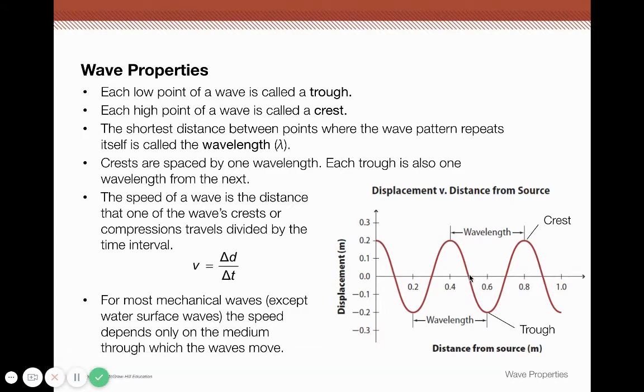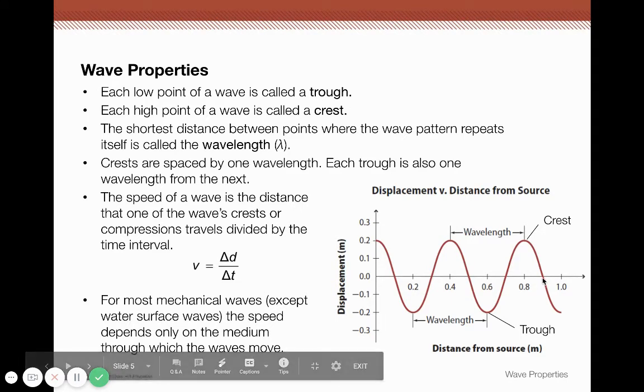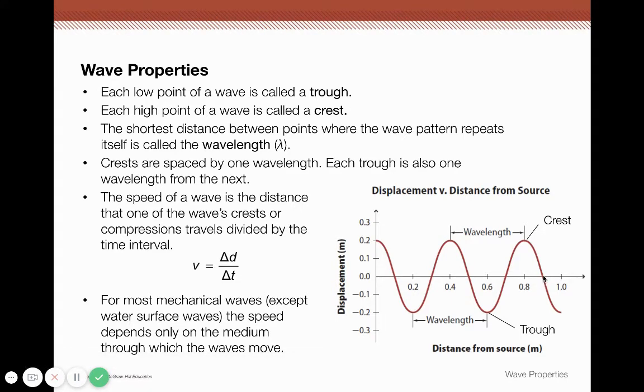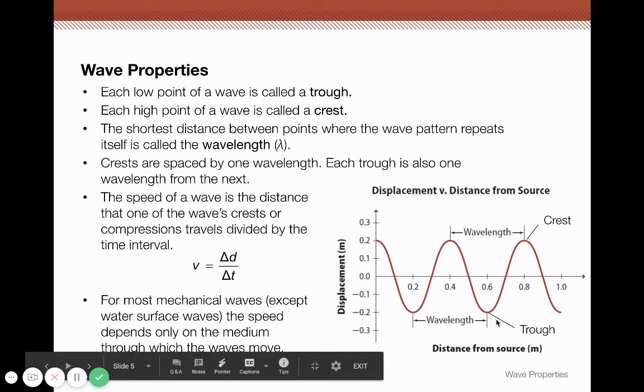Now you can also pick a point. If we start at this point, the next successive point is here. That would be 0.9 minus 0.5, which is also 0.4. But it's just easier to look at a crest and a crest or a trough and a trough.